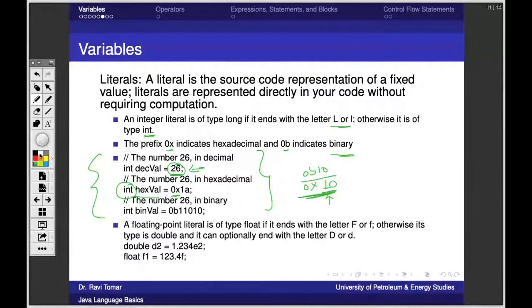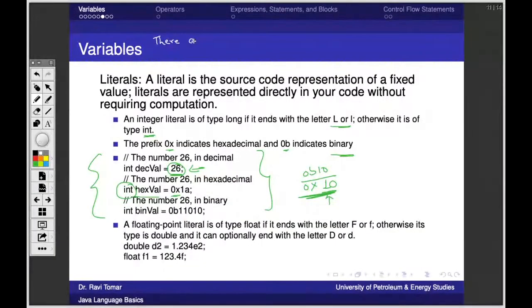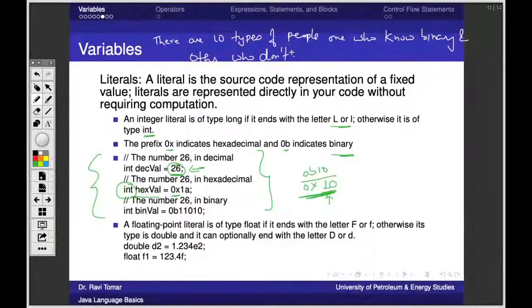There is also one saying like this. So what is this written?